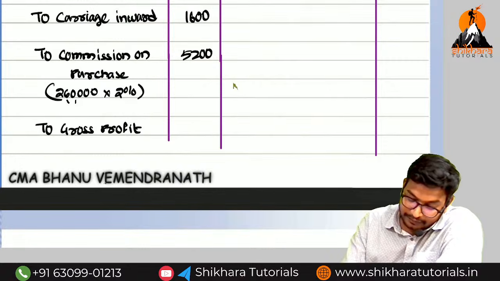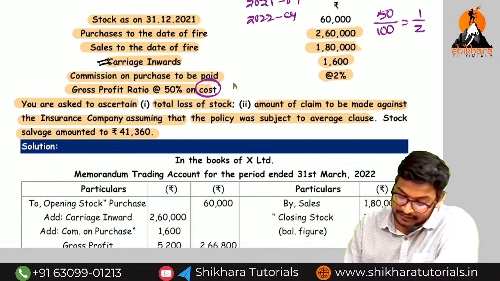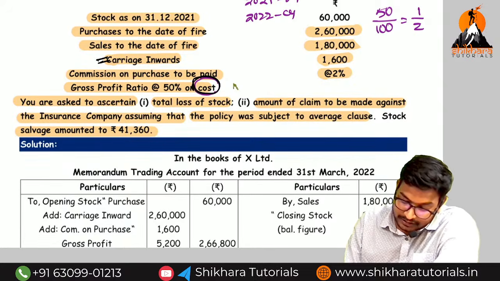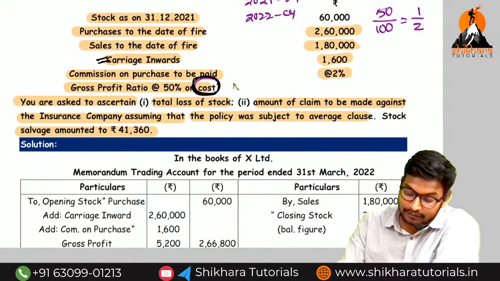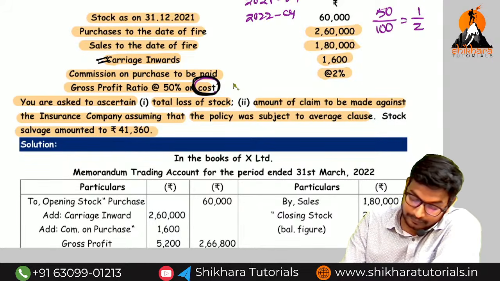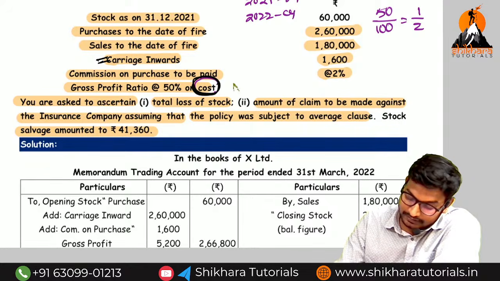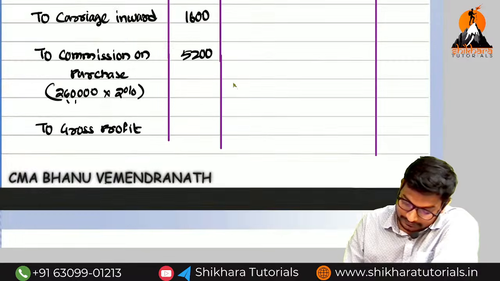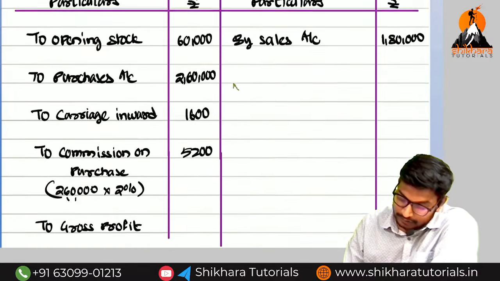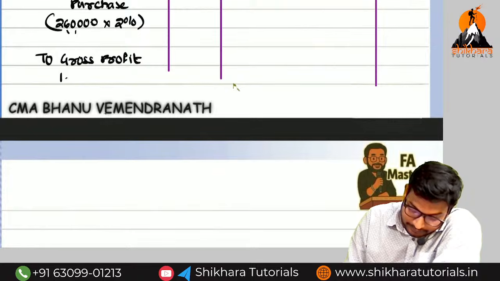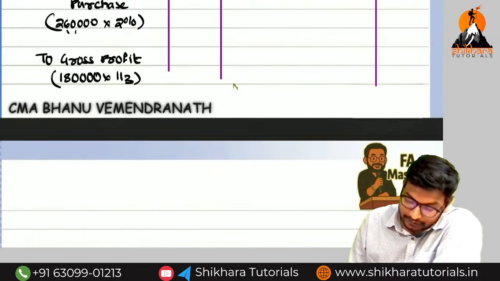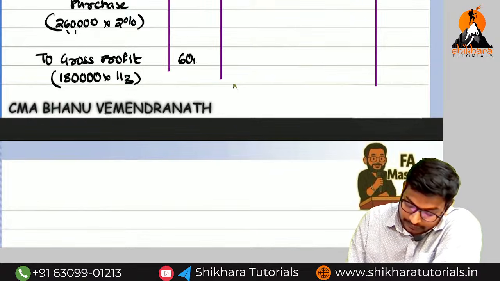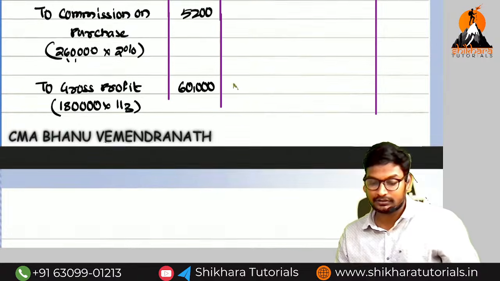Please be careful while doing the gross profit percentage on sales. They have given it on cost. On cost 50%, that means 1/2 on cost, it will become what? 1/3 on sales. So what is the sales amount? 1,80,000 into 1/3 is equal to how much? 60,000. So now we can find out the closing stock.